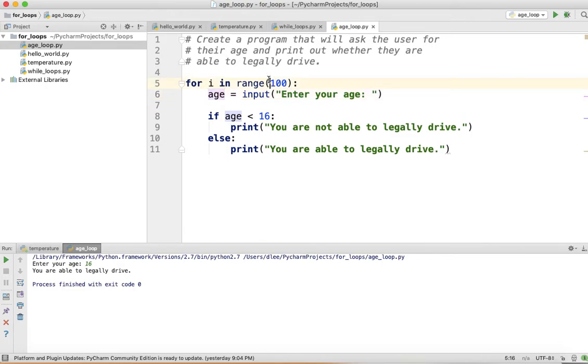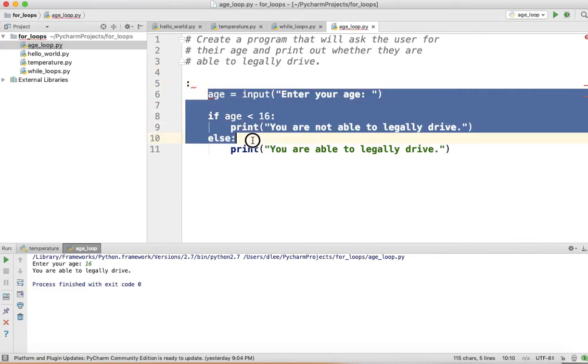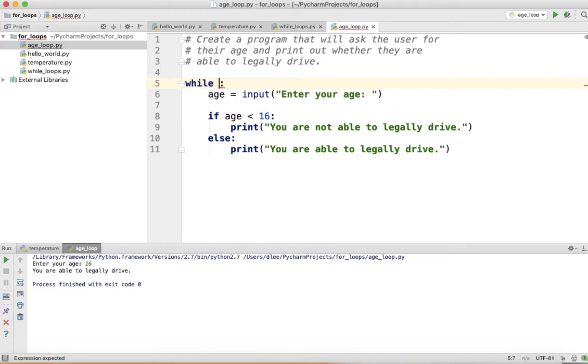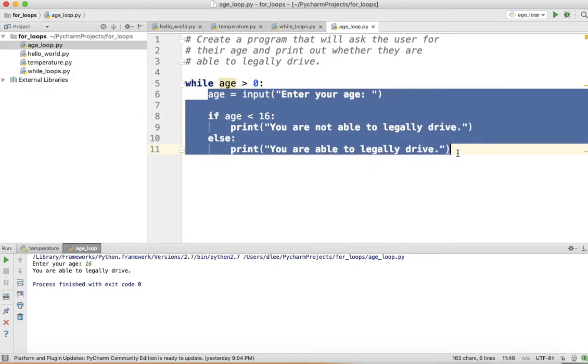That's where the while loop comes in, because remember, for a for loop, we use it when we know exactly how many iterations we want the loop to run. A while loop, we typically use it when we don't know how many iterations we want the loop to run. So in this case, we want this block of code to run until they enter in 0 here. And when they enter in 0, then it should break out. So how can we set that up? Well, we say while age is greater than 0, then keep doing this. So while age is greater than 0, keep on executing this code.